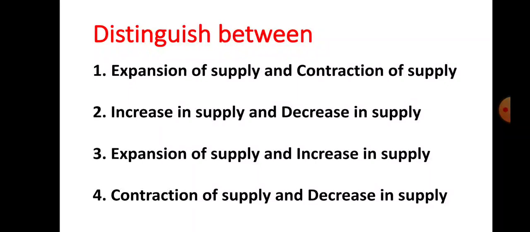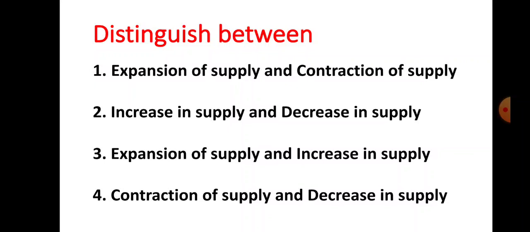Let us see now the evaluation part. Here the first question is given. This is a 2 marks question in your theory paper. Distinguish between: 4 pairs are given. Okay, first one is expansion of supply and contraction of supply. Number 2, increase in supply and decrease in supply. Number 3, expansion of supply and increase in supply. And number 4, distinguish between contraction of supply and decrease in supply.